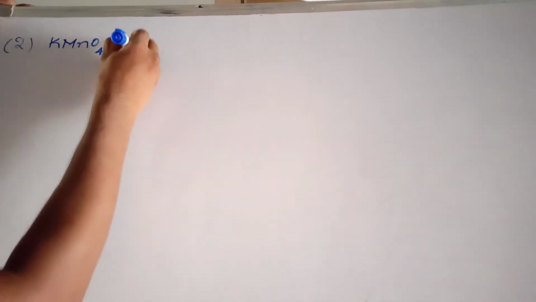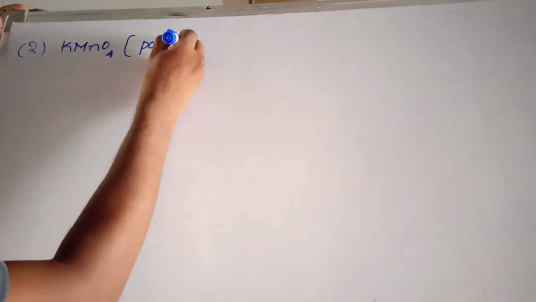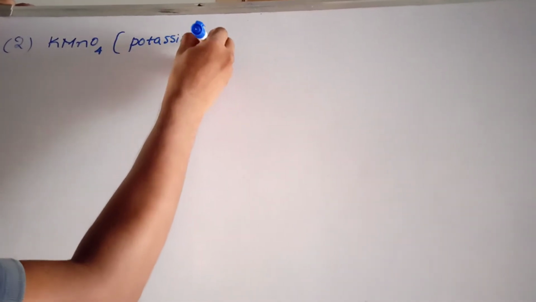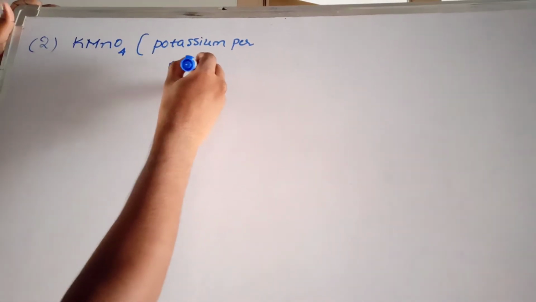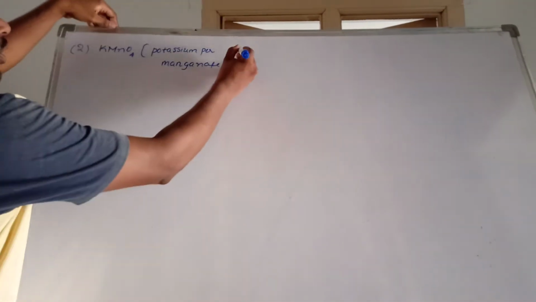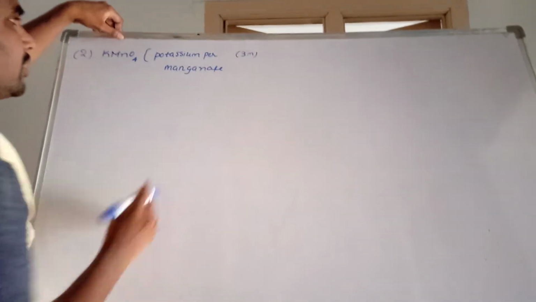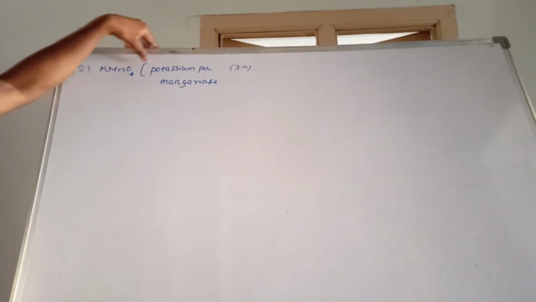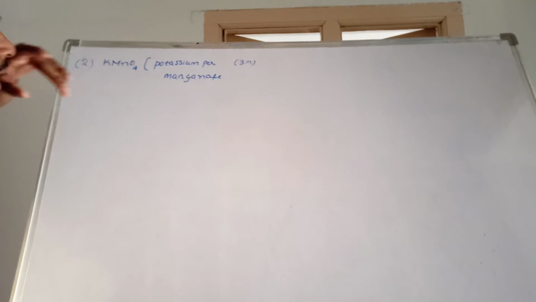Okay, students, this is the second compound, very important. KMnO4. This is called potassium permanganate. KMnO4 is a very important compound. This is also a 3 marks question. This compound name is potassium permanganate.